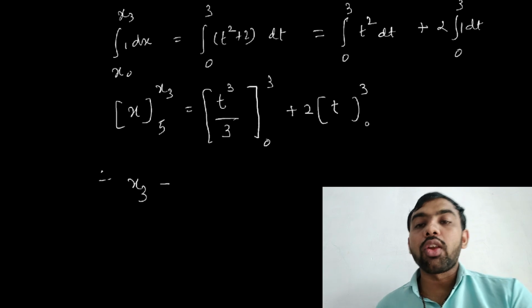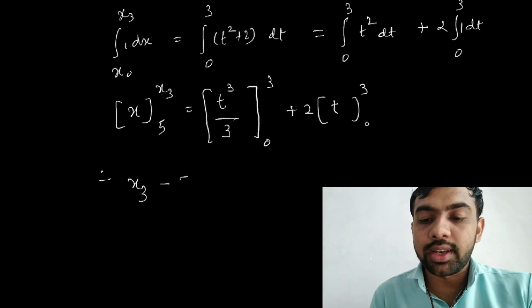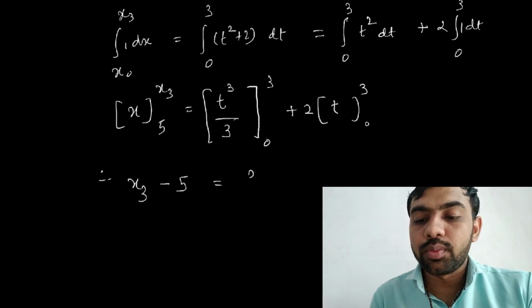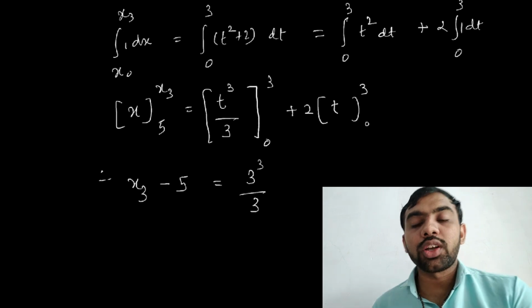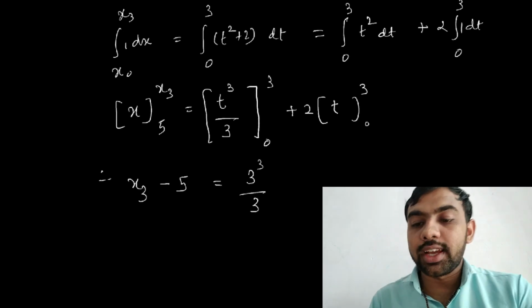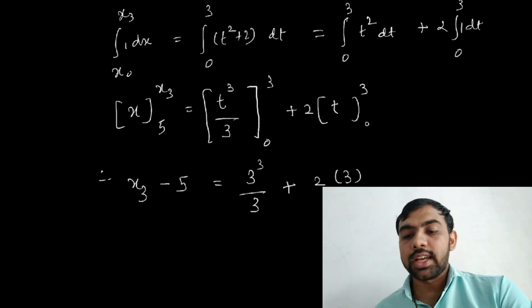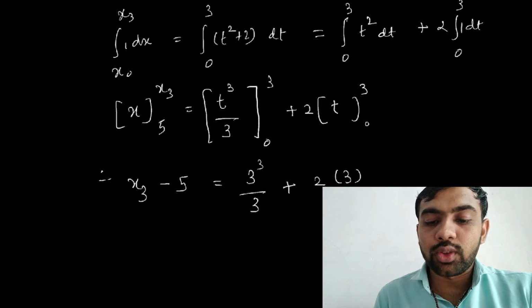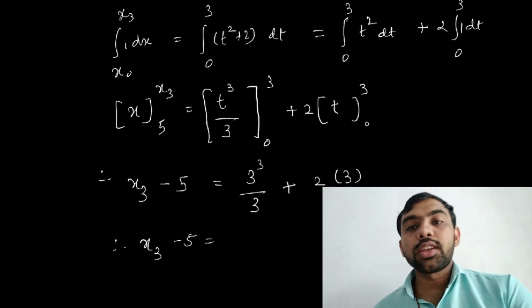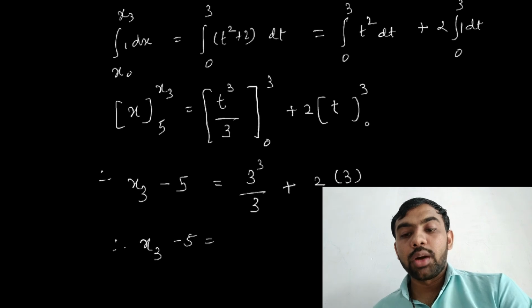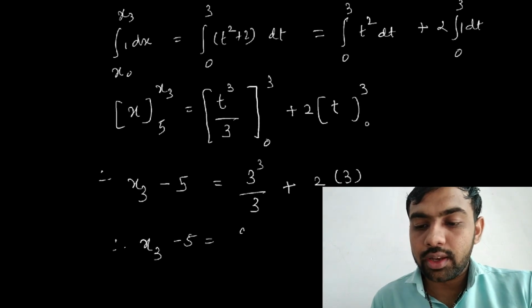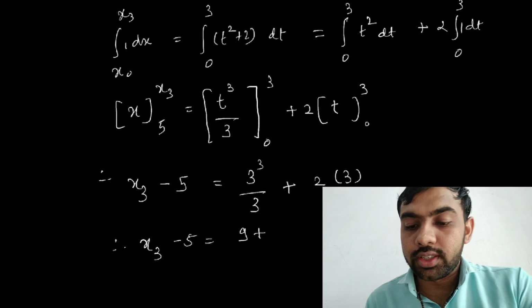So x3, before you put the lower limit, put negative sign. So x3 minus 5 is equal to 3 cube by 3. जीरो तो रखना ही नहीं है, अगर जीरो रखे तो जीरो आंसर आएगा. तो plus 2 into 3, जीरो रखोगे जीरो आंसर आएगा. तो आंसर यहाँ पे 2 cancel हो जाएगा. तो x3 minus 5 is equal to 3 raised to 3, 27 upon 3, 9. So 9 plus 3 into 2, 6.